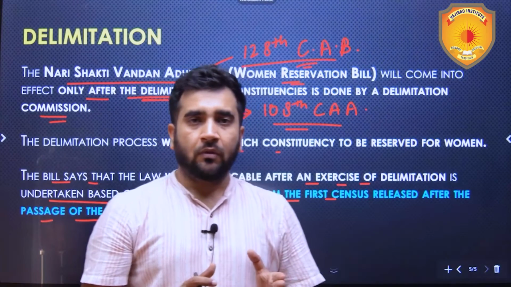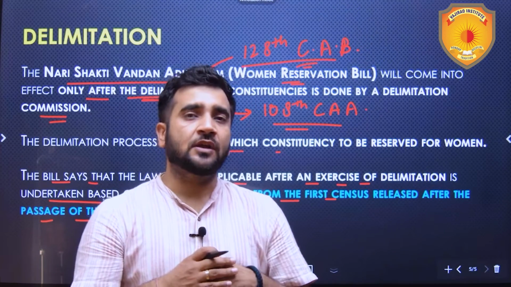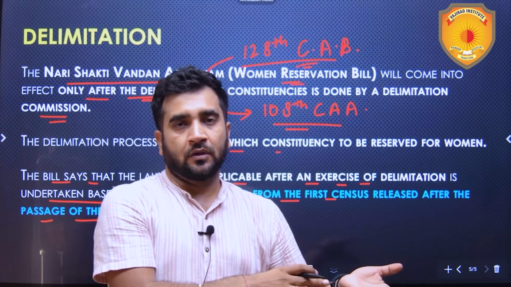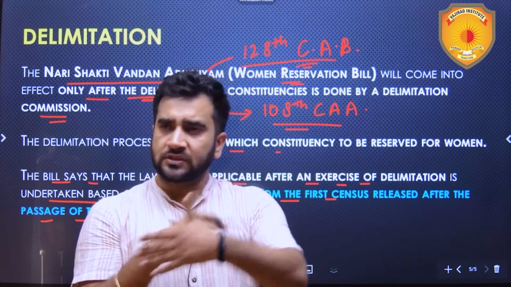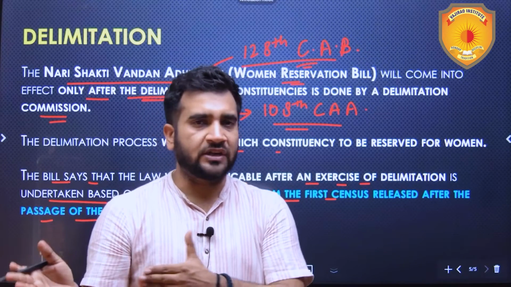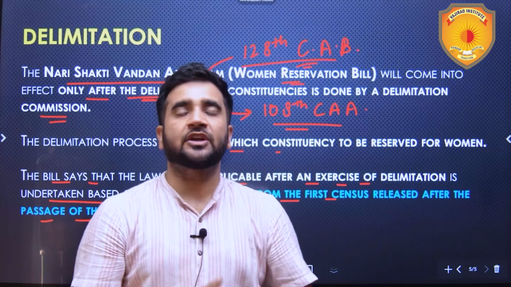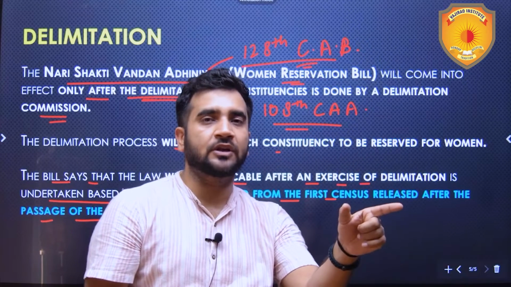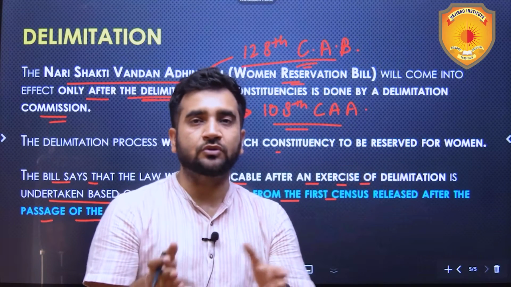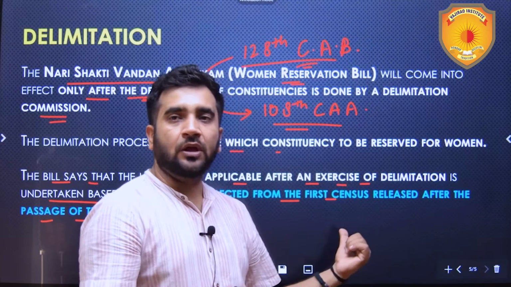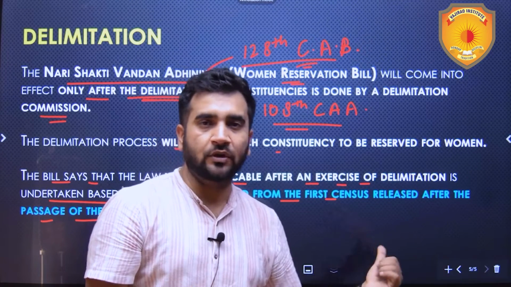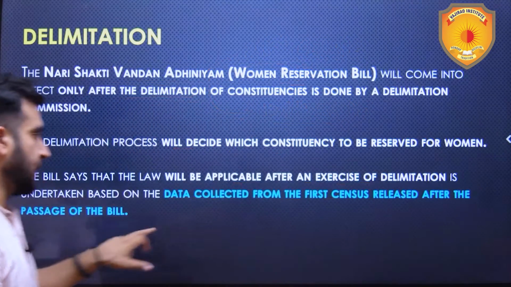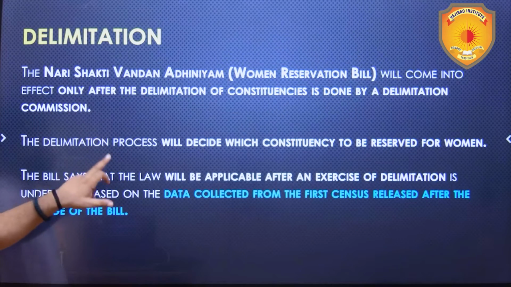Now, after the passage of the bill, the first census is expected to be the 2021 census, which is delayed. So it will be released somewhere around 2025-26 only, when the Delimitation Commission has to be set up. The Delimitation Commission can then consider the data of that particular census, the delayed 2021 census, and implement this bill. It will be applicable after that only. So from 2029 onwards, this women reservation bill will be applicable according to this argument given by the center.